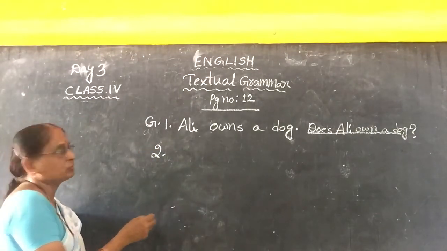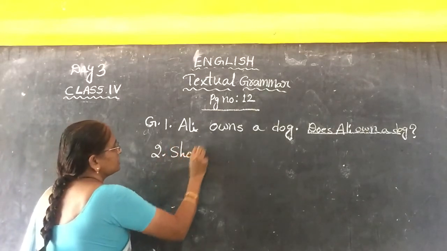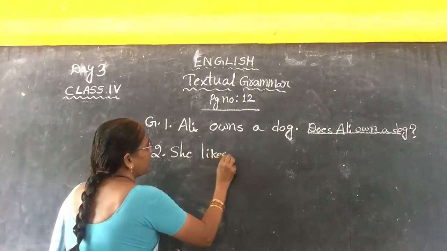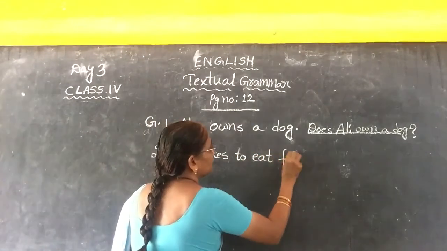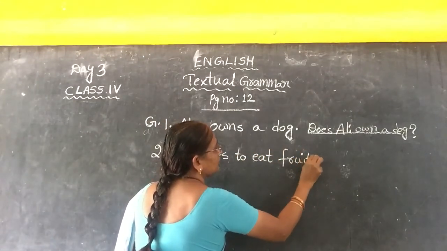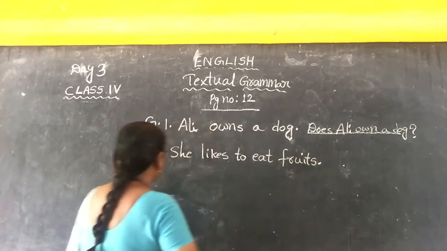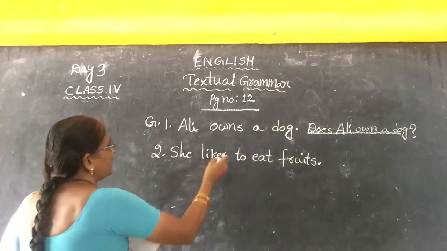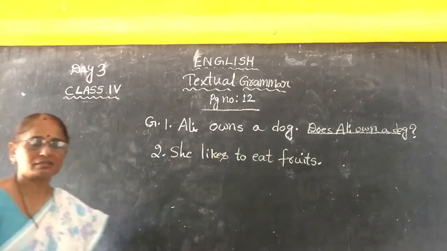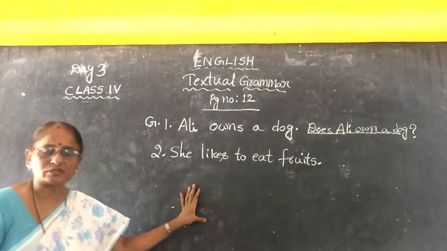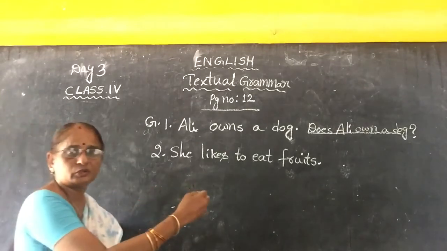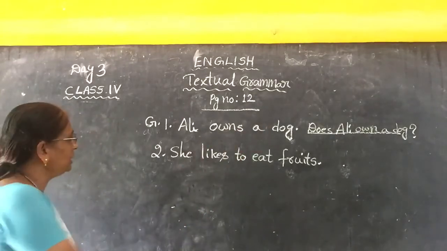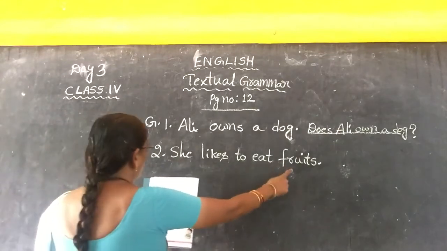She likes to eat fruits. See, children. She likes to eat fruits. This is also a declarative sentence or assertive sentence. This one we have to change into an interrogative sentence. See, she likes to eat fruits.